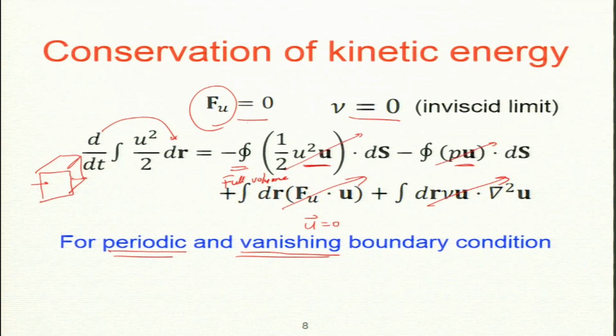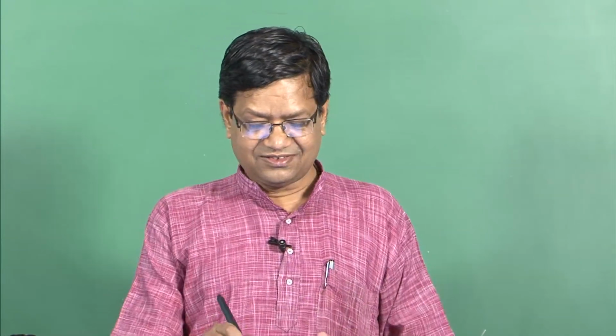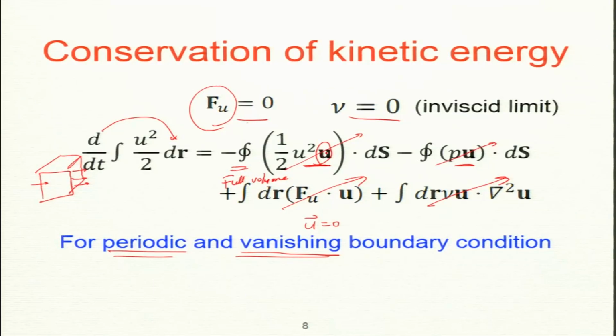What about periodic? Whatever contribution I get from one wall gets cancelled by the other wall. For one wall velocity is going out, at another wall velocity is coming in. So, in this integral of u, one has a positive sign, another one has a negative sign. So, this cancels. That is how periodic walls also give 0 contribution. So, the surface integrals vanish for periodic or vanishing boundary conditions.